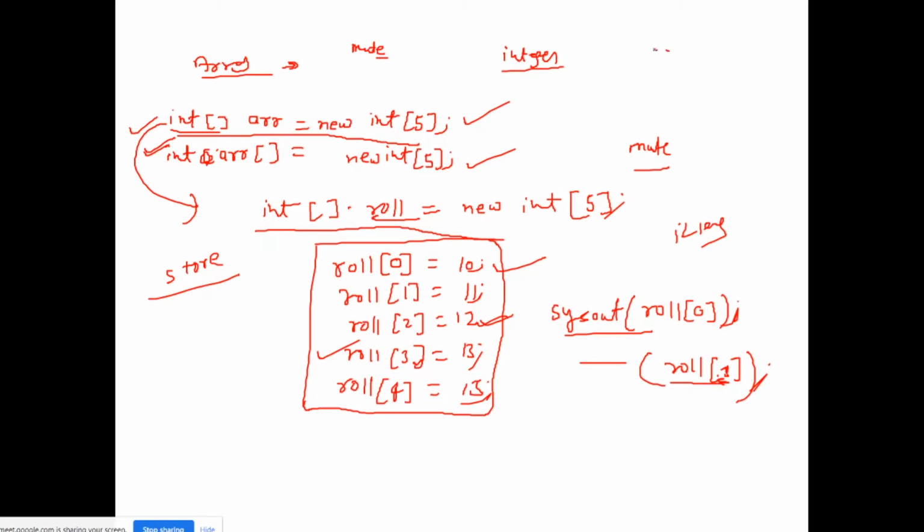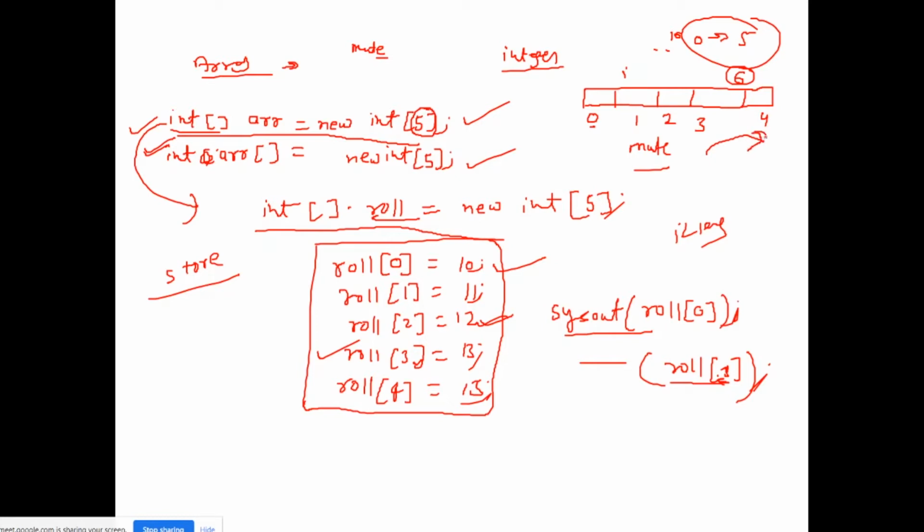Suppose I have declared this one, right? So this will create an array like this. 5 indexes will be there, just because the array size is 5: 0, 1, 2, 3 and 4. So total there are 5 indexes starting from 0. If I run this loop from 0 to 5, it will run 6 times, right? And it will cross the boundary, right?